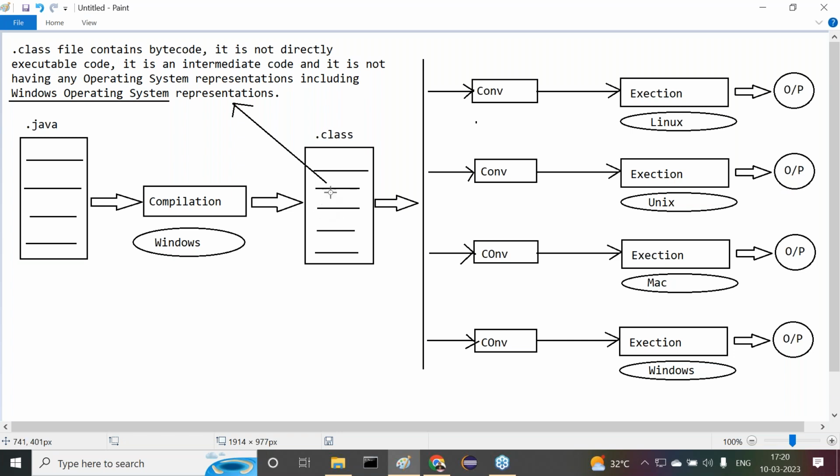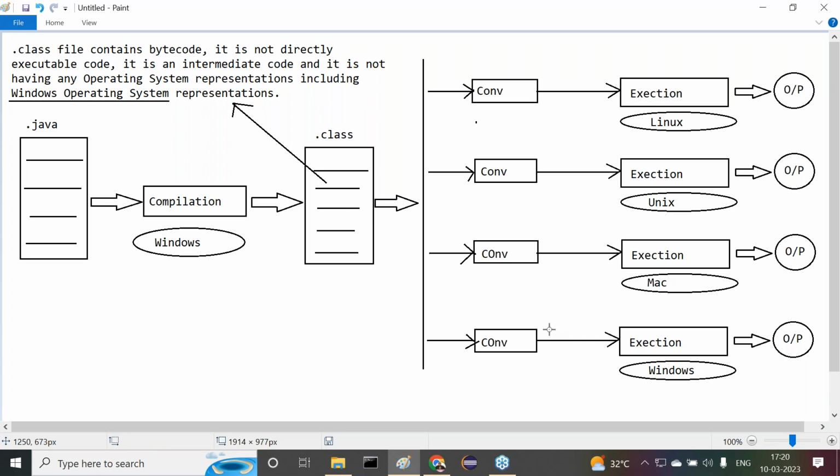Come again, what I'm telling you: the neutral bytecode is given to this converter. This converter takes the neutral bytecode as input and converts it into Mac representations. That Mac represented bytecode is given to the execution, which is performed on the Mac represented bytecode, and we get some output. Whenever we give this neutral bytecode to the converter, it converts this neutral representation into Windows representation. The Windows represented bytecode is given to the execution process, which executes it, and we get some output. Yes sir, all of you get my point or not?